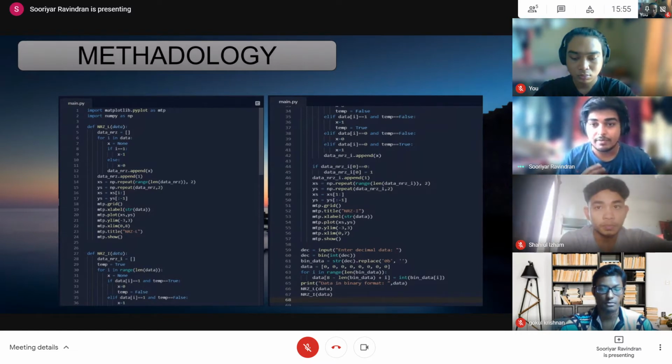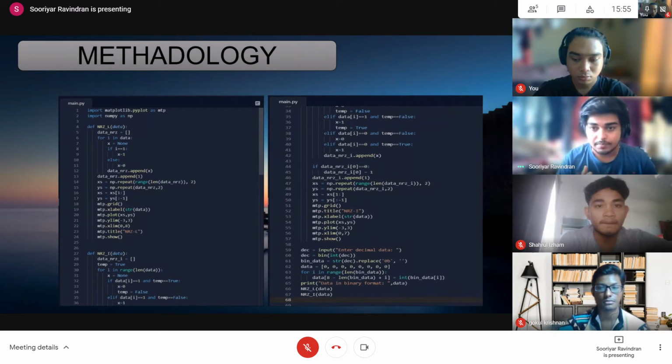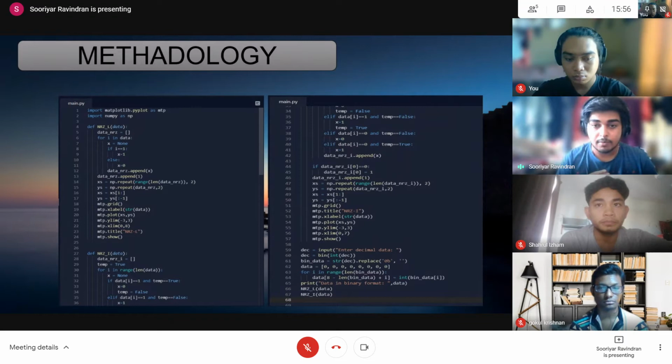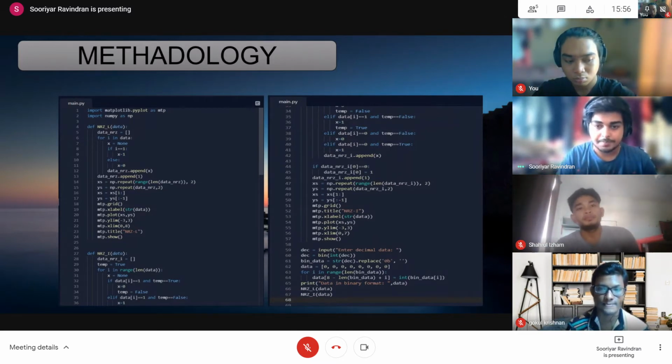And if the value of 0 is true, there will be no inversion. And if the value of 0 is false, which means it's not 0 but instead 1, inversion will occur. And the code from line 44 to 57 is for plotting the graph. And the code from line 59 to 67 is the simple GUI that I made.